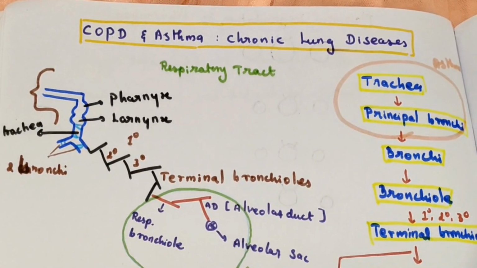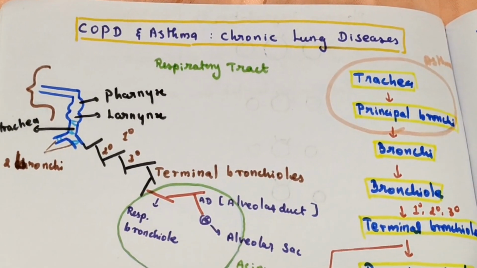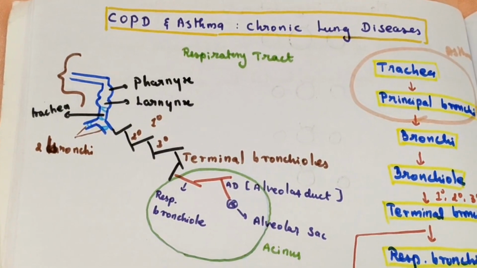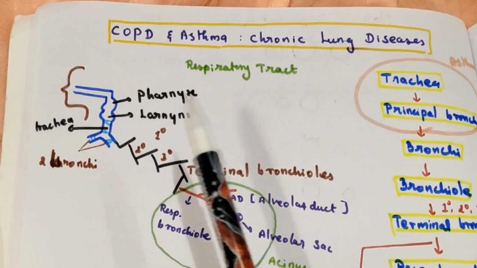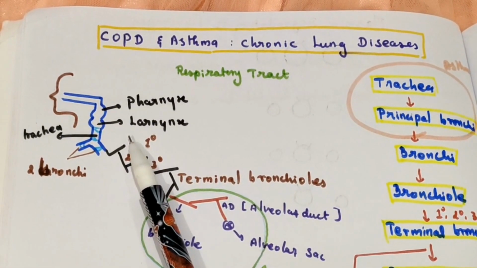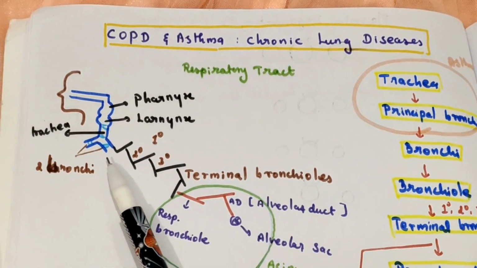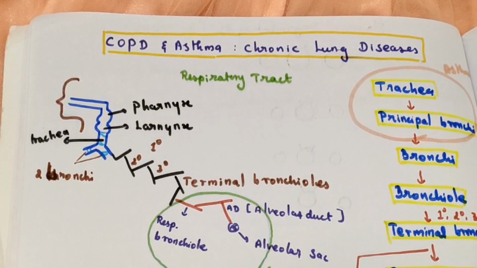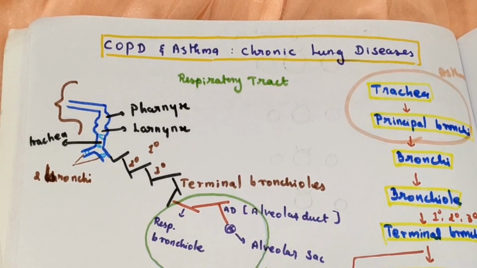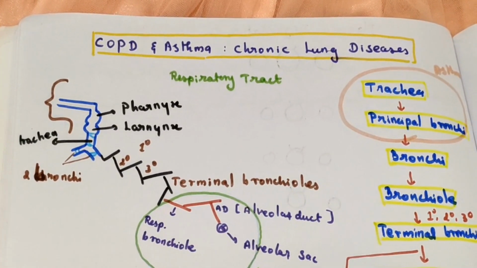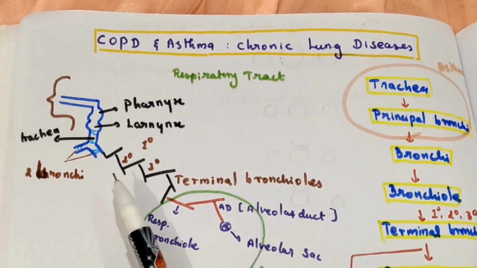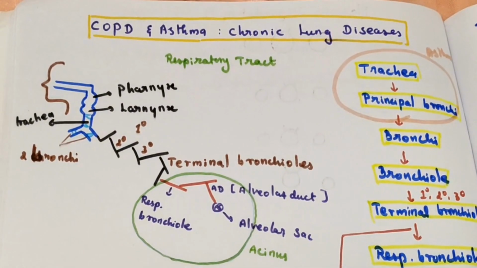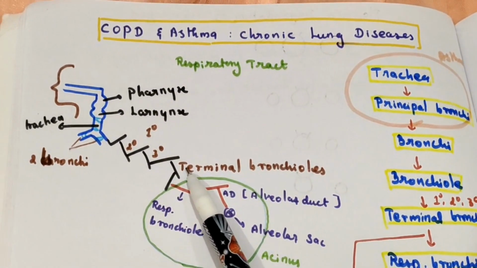In this video, we'll discuss asthma. The respiratory tract starts with the nose, leading to the nasopharynx, pharynx, then larynx, leading to the trachea. The trachea divides into two bronchi, the principal bronchi, right and left principal bronchi. The bronchi divide into bronchioles, primary, secondary, tertiary bronchioles, finally reaching the terminal bronchioles.